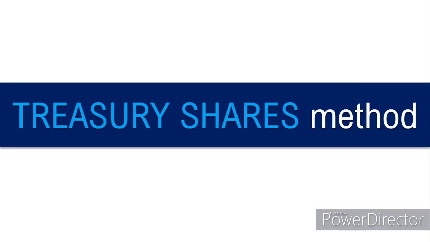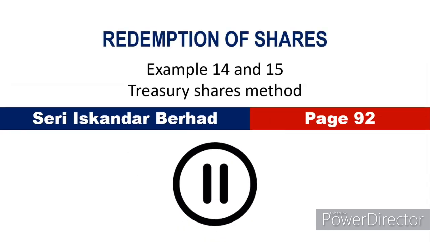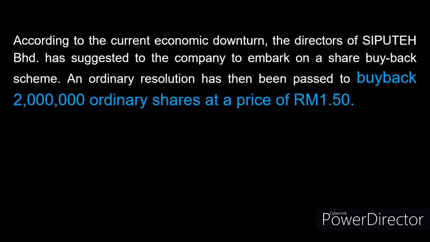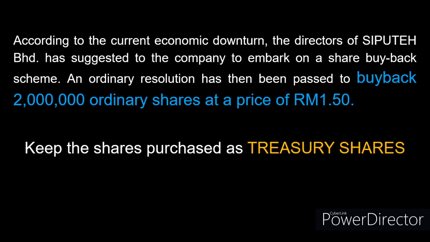Okay, now let's move on to the treasury shares method. Now this is from example 14 and 15 on page 92. So it is the same Siputih Berhad, same case, but this time the company has decided to buy back 2 million shares at the price of 1 ringgit 50 cents and keep the shares as treasury shares.